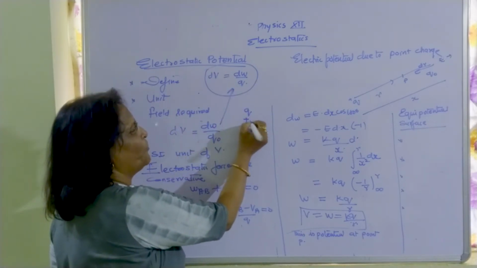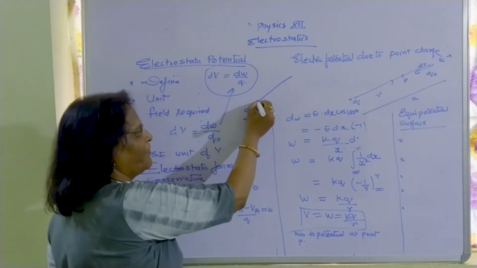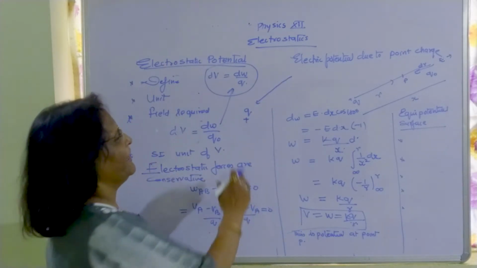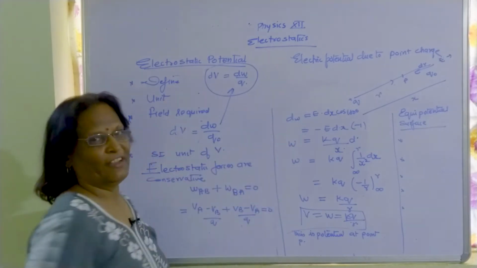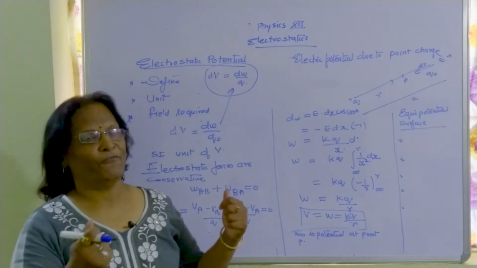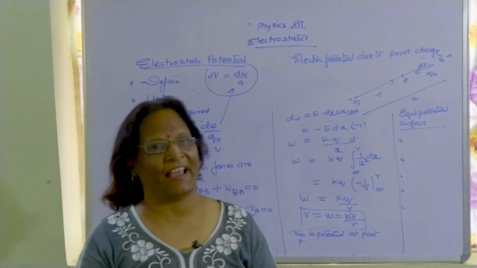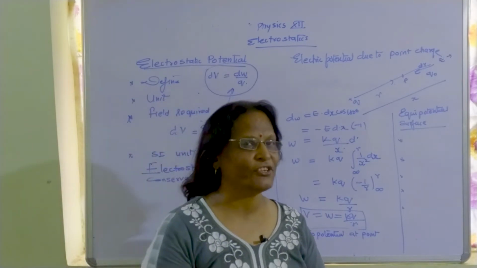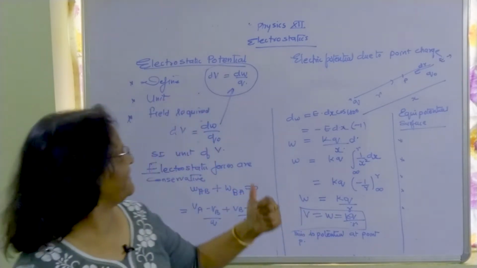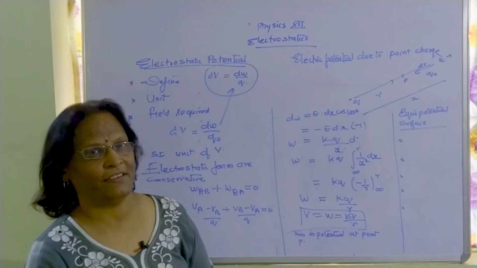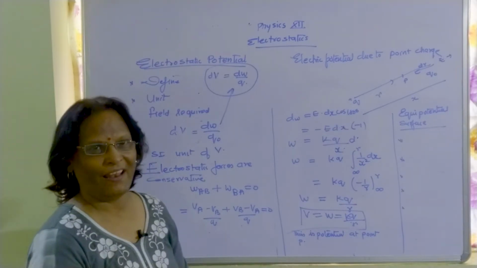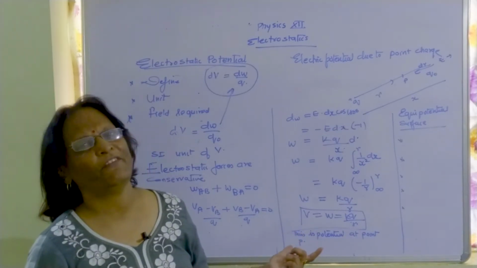Suppose we have taken a plus Q already existing, and then we are bringing another charge, then only can the potential be measured. Because for any strength to be checked, one competitor should be there. So this can be considered as a competitor here. If this competitor is not there, that means no competition, and we can easily work it out.